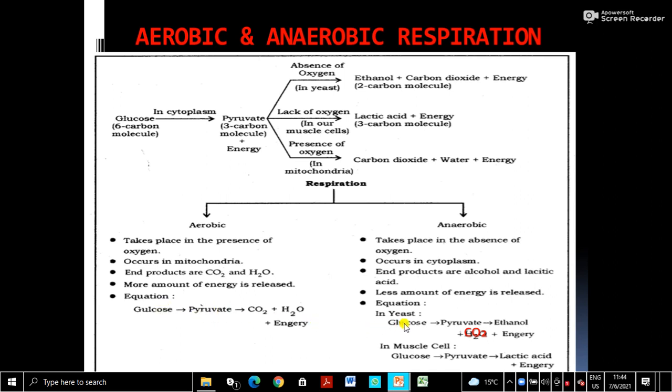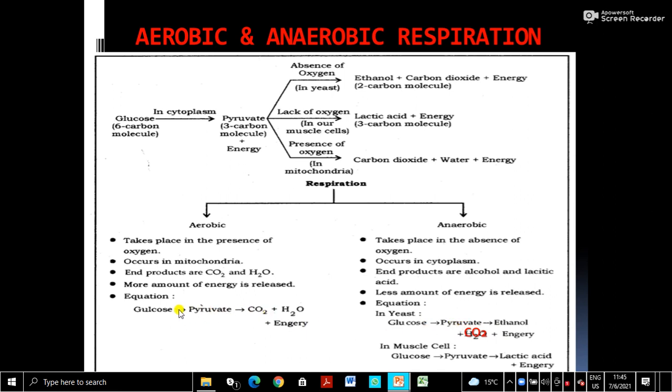In anaerobic respiration also, in the cytoplasm, glucose is oxidized to pyruvate, and pyruvate is oxidized to ethanol plus carbon dioxide plus energy. Energy is released, though a smaller amount, and ethanol and carbon dioxide are produced. All these processes take place inside the cytoplasm only. There is no involvement of mitochondria. Mitochondria is the organelle in the cell.